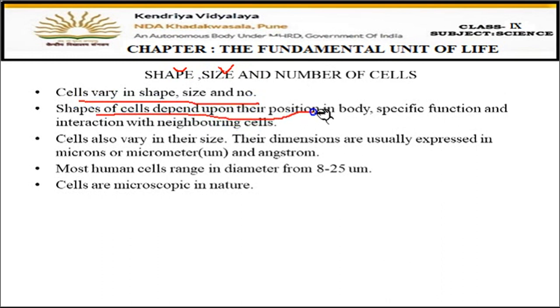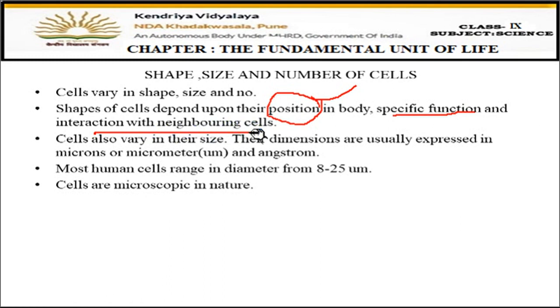Shapes of the cells depend upon their position. What is the shape of the cell? That depends on the position of the cell, where the cell is present. Whether the cell is present in the hand, on the nose, or on the cheeks. So the shape of the cell is dependent on the position of the cell in the body. Then what is the function of the cell? What the cell has to do will also decide the shape of the cell. And the interaction with the neighboring cells. How the cell interacts with the neighboring cells, how many cells are present nearby, that also decides the shape of the cell.